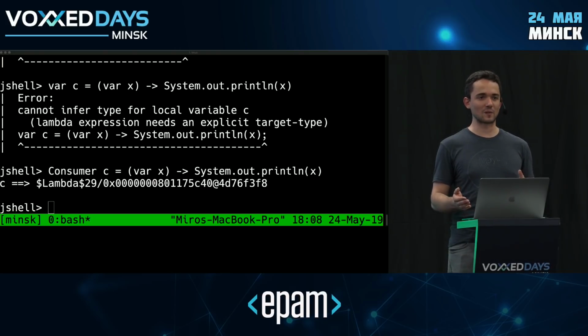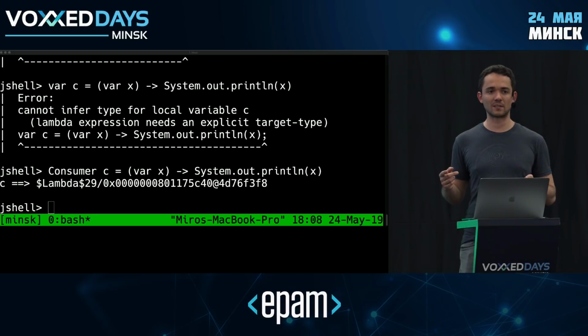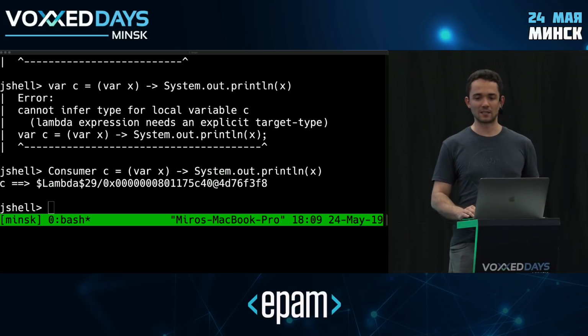And this might seem like it's obvious, but this actually only works in Java 11 and upwards. This would not work if we were running Java 10. So this is an extension to type inference that was added in release 11, right? They basically saw, OK, we can use var pretty much everywhere with local variables. For consistency, it makes sense that we can use it with lambdas as well. So now this is allowed.